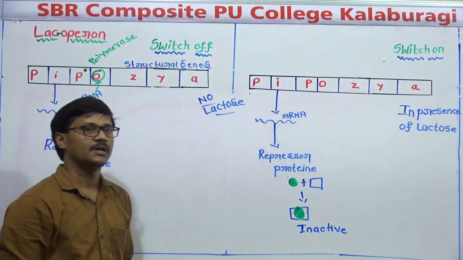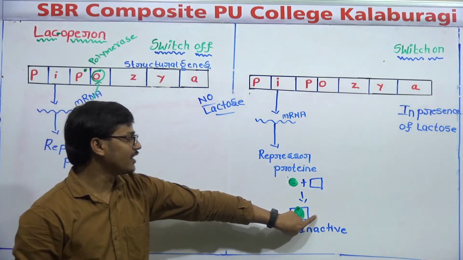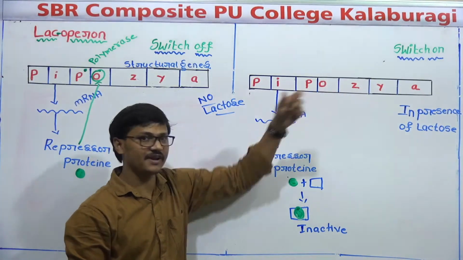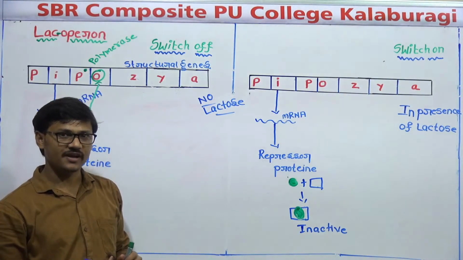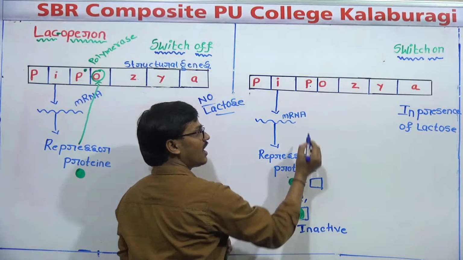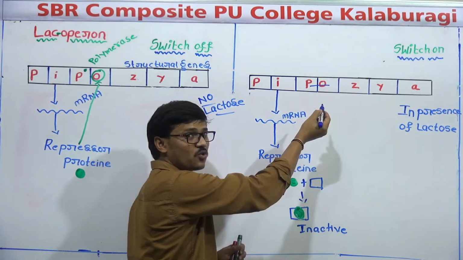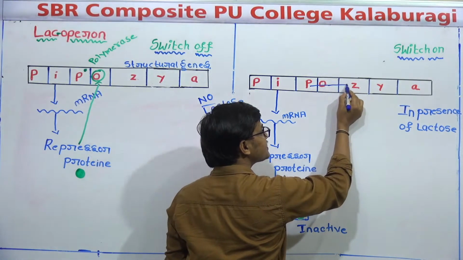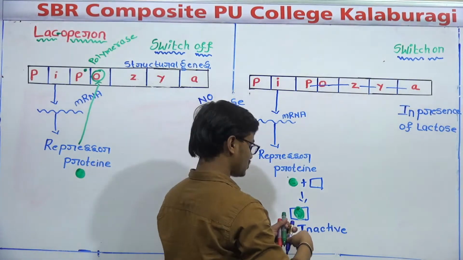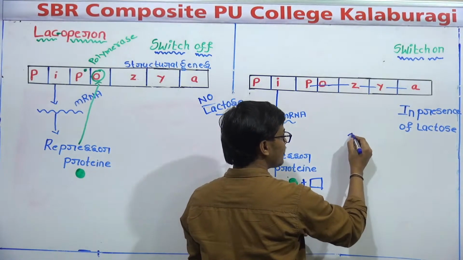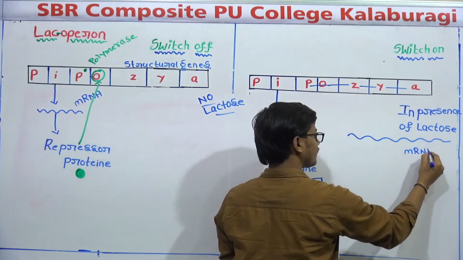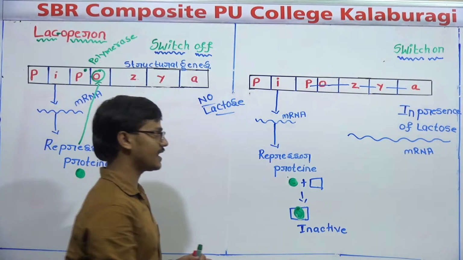Once the repressor protein becomes inactive, it cannot bind to the operator gene. Now the operator gene is free. When the operator gene is free, DNA-dependent RNA polymerase enzyme binds to the promoter. Now it can easily pass through the operator because the operator is open now. When polymerase enzyme reaches Z, Y, A, they produce mRNA. This is the mRNA of Z, Y, A.